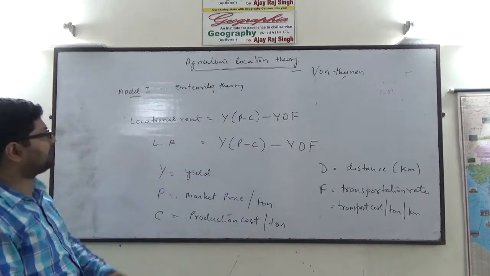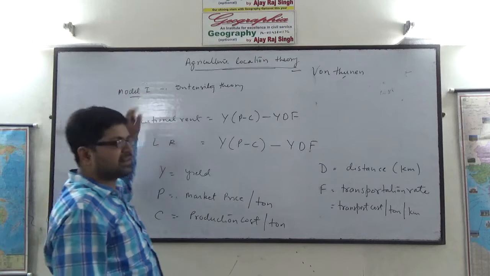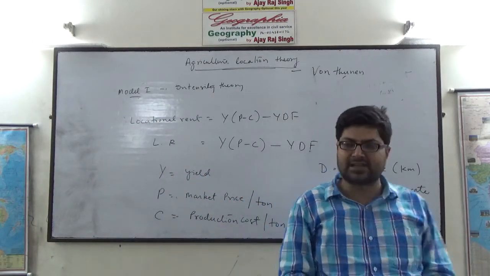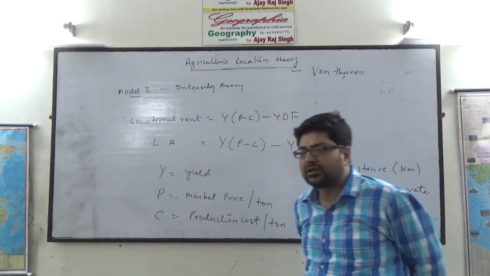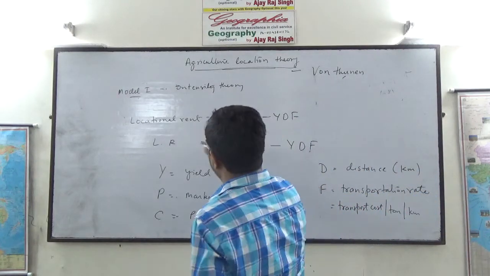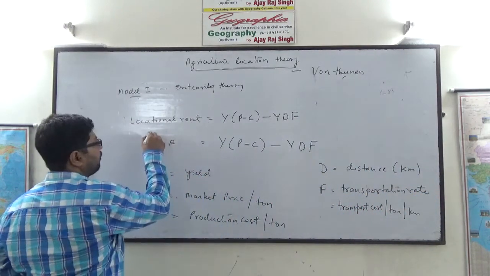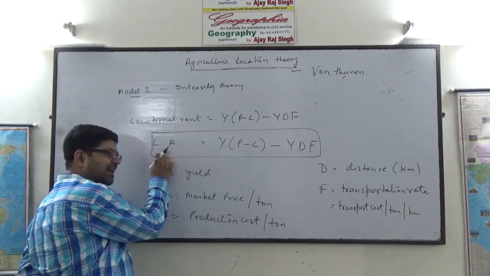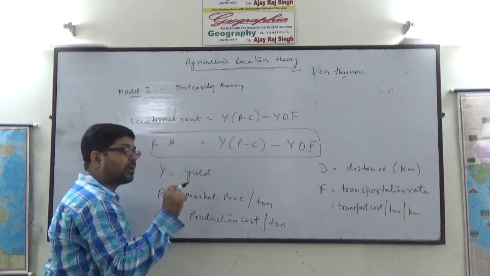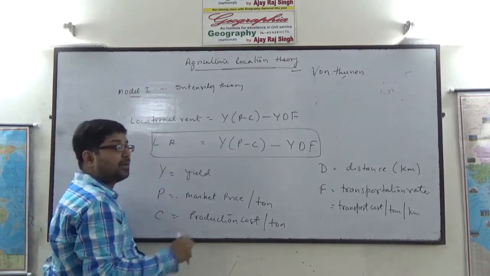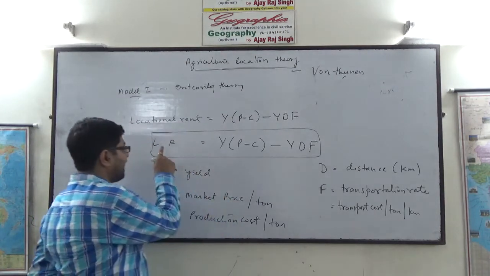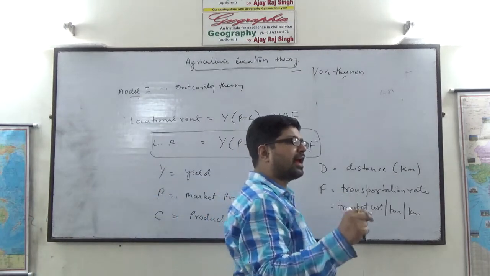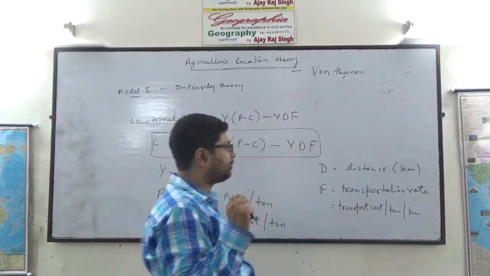It is with the help of this formula that we will discuss every aspect. Von Thunen has discussed both the models, intensity theory and crop theory, on the basis of this locational rent formula. This is the formula that gives locational rent per unit area for any location growing any crop.